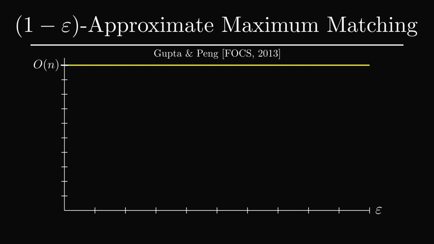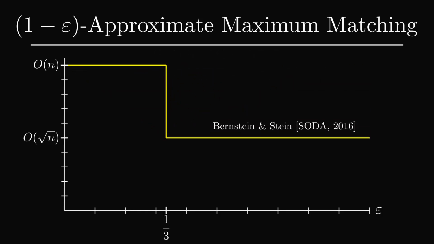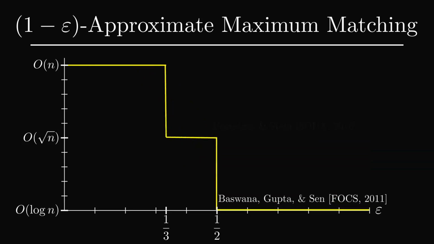Of course, this problem should become easier as epsilon increases. Indeed, a result of Bernstein and Stein gives an algorithm which runs in just square root n update time for epsilon greater than 1/3. And if we increase epsilon all the way up to 1/2, then a result of Baswana, Gupta, and Sen gives a dramatic improvement to just log n update time.